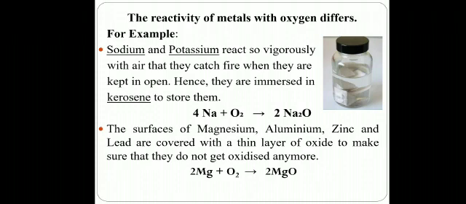The reactivity of metals with oxygen differs. Different metals react differently with oxygen. For example, sodium and potassium react so vigorously with air that they catch fire when they are kept in the open. So, in order to store them, we have to keep them in kerosene. Similarly, the surface of magnesium, aluminium, zinc and lead are also covered with a thin layer of oxide to make sure that they do not get oxidized anymore. Oxidized means reaction with oxygen.